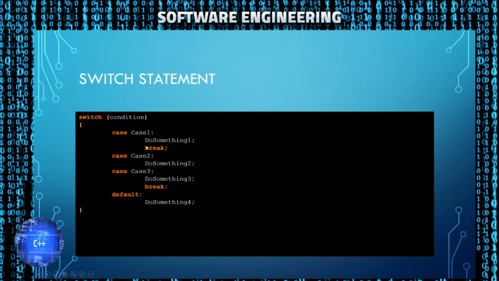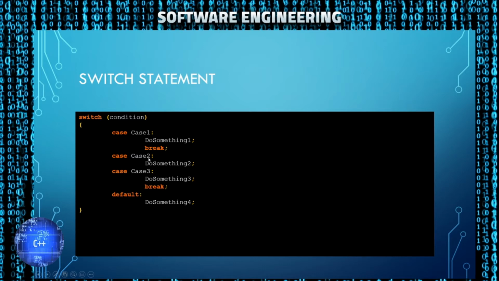Note with switch statements, you have to break out of the case. If you do not break, it will execute the following case as well. So in this example, case 1 executes and then it will break out of the switch statement, meaning it will jump out and won't execute anything else in the switch and will continue outside of it.